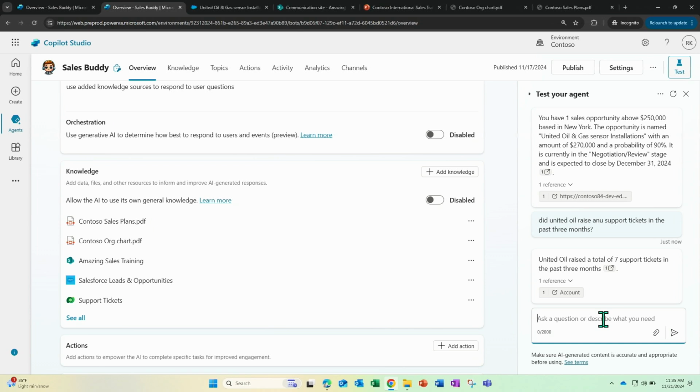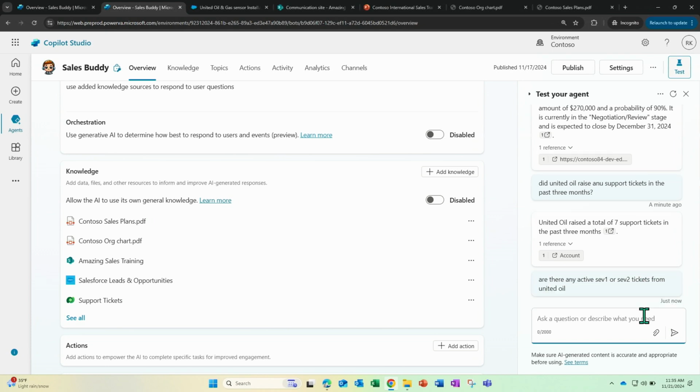So now I'm going to ask a follow-up question: show me, are there any SEV1 or SEV2 active tickets from United Oil? Since I had added the glossaries and synonyms before, the system is able to parse that SEV1 translates to critical, and SEV2 translates to high, and query the system accordingly.